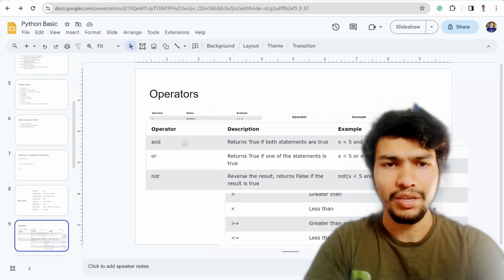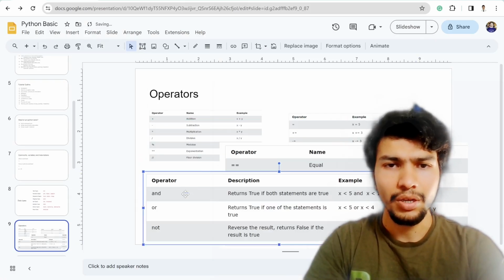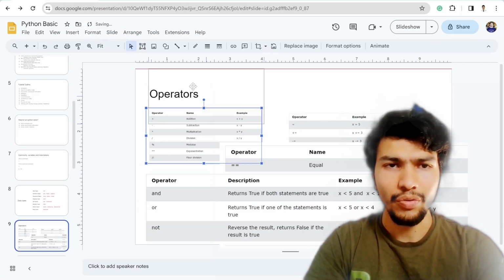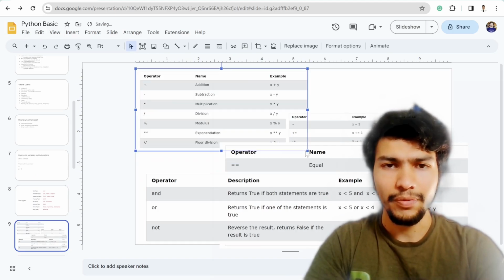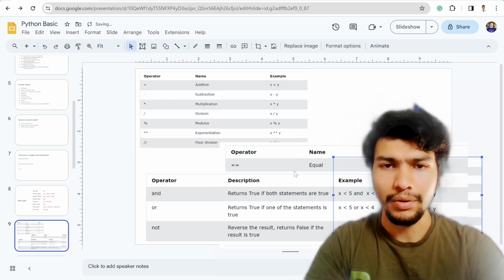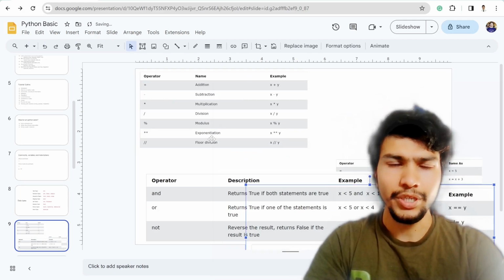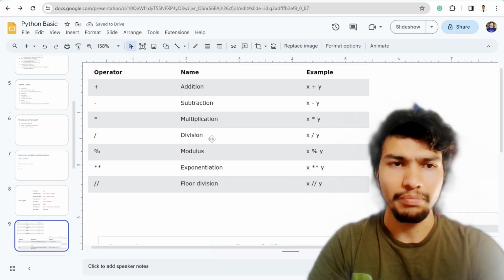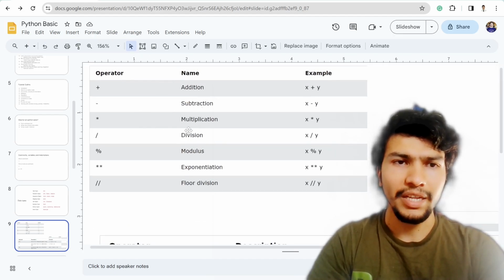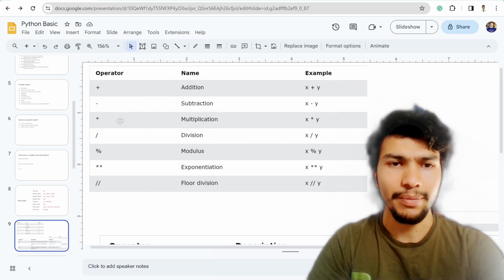Now the other thing is operators. This slide is a little bit messy, but of course I'll talk about it one by one. The first operator I'm going to talk about is the arithmetic operator, which is similar to mathematics.